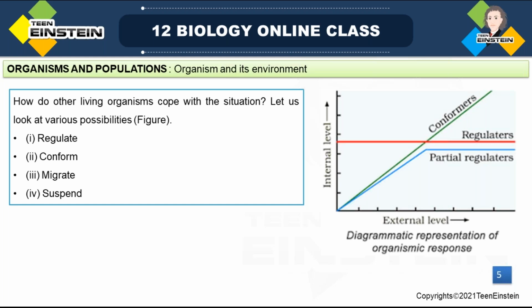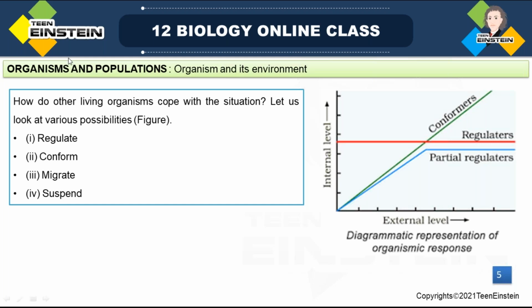The organism has two other alternatives: they can migrate, and they can suspend in such stressful conditions, or they can become short duration ones. If they are not able to maintain that condition or manage that body heat, they can follow other methods also.